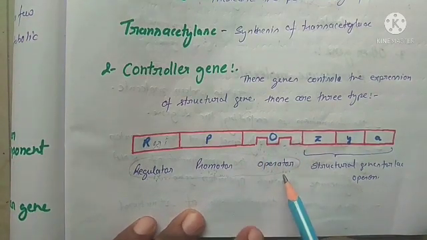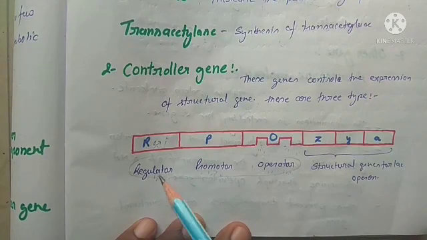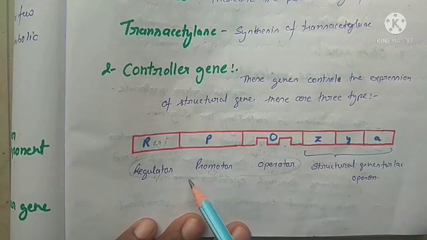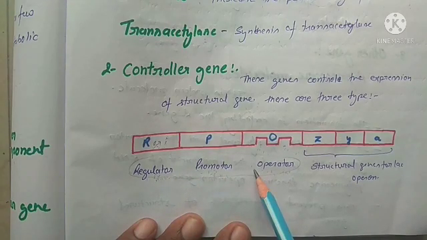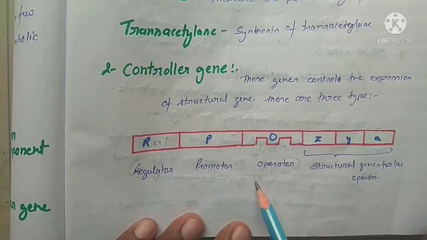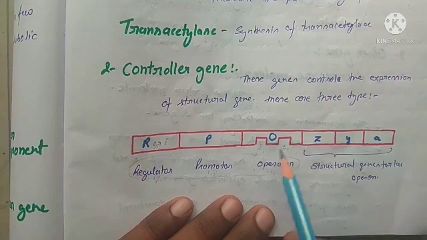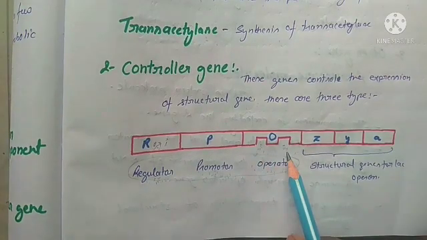So that is the regulator gene. Now the function of the three controller genes here: regulator means it regulates the formation of the structural gene. Promoter means it provides signals to RNA polymerase enzyme for transcription of the structural gene. And the operator gene provides a specific site for binding the repressor molecule.